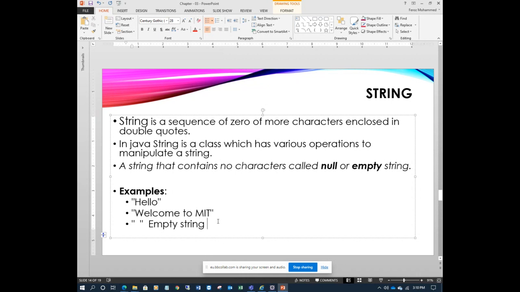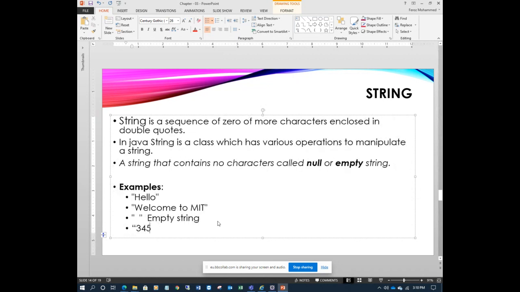A string may be a number. I can write it right here; it's also a string. It can be anything, but must be enclosed in double quotes. It may be an integer, character, string, anything. A group of characters is also a string. No problem. So that's one thing, but it must be enclosed in double quotes.